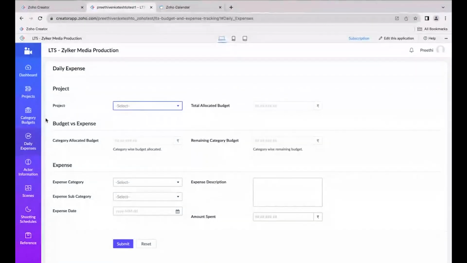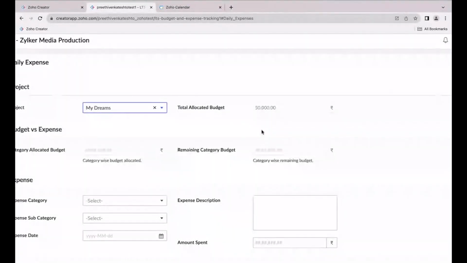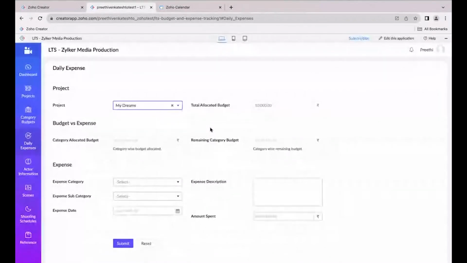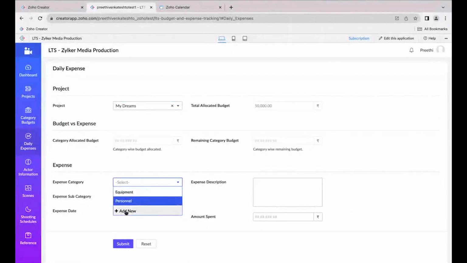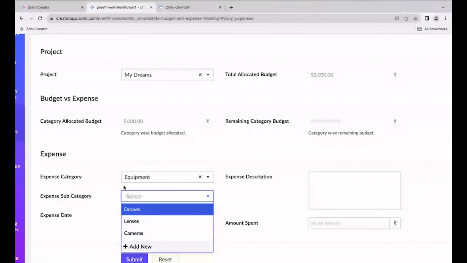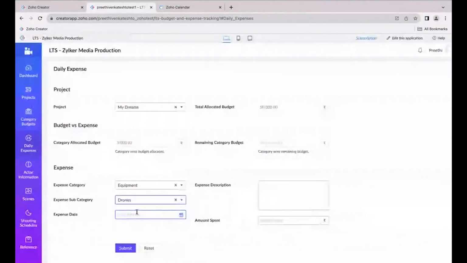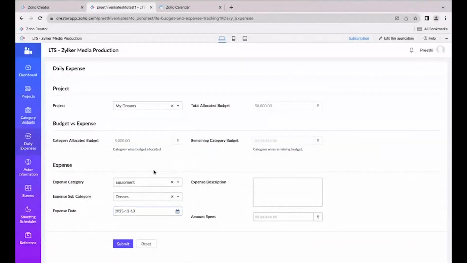So for the same, we have a daily expense form. In this daily expense form, when I choose my project information, the total allocated budget will get auto populated. And then when I choose my expense category, as I said before, we just added the budget for only two categories, one is equipment and another is personnel. So those are the things that are getting populated over here. Now let's say the subcategory is equipment for drones. I'm just taking the rental for the drones on 13th of December, and I'm just giving the description for the same.